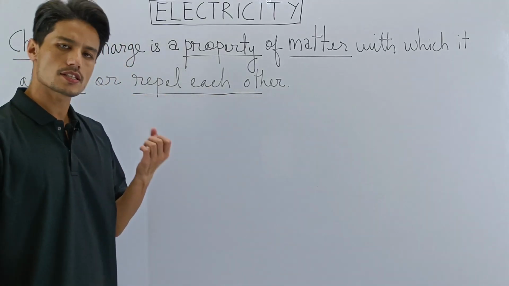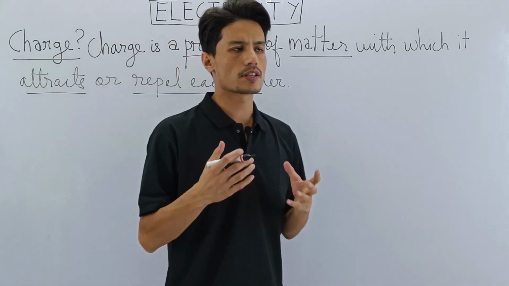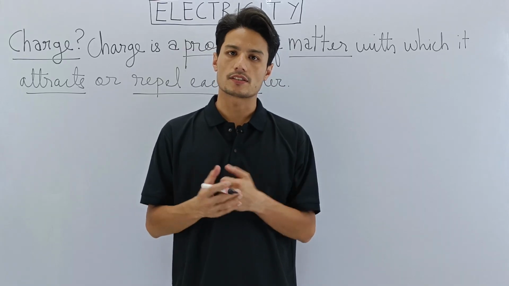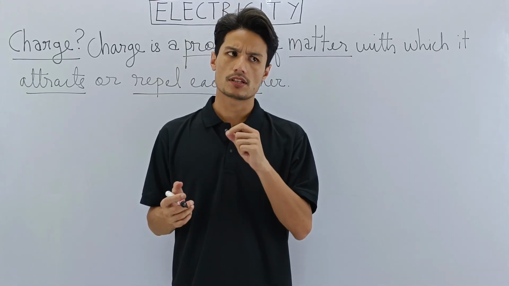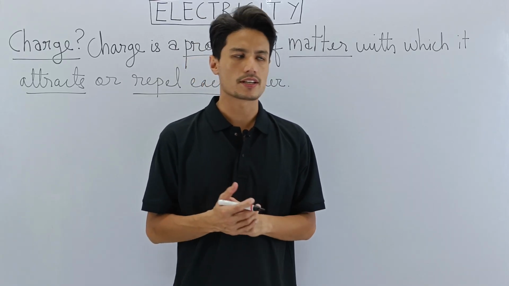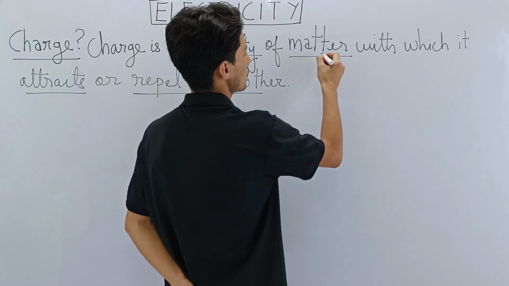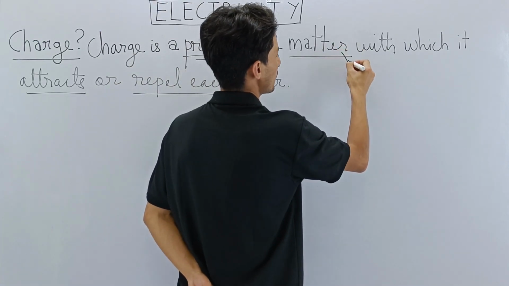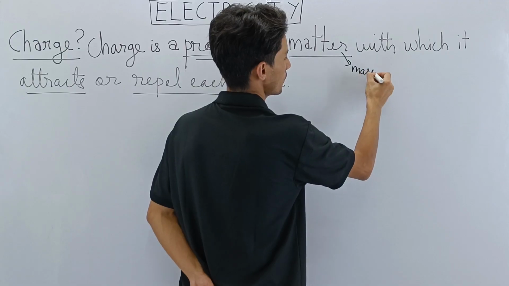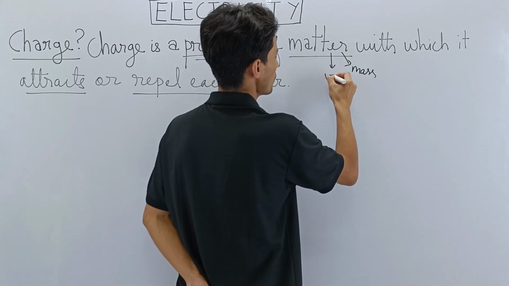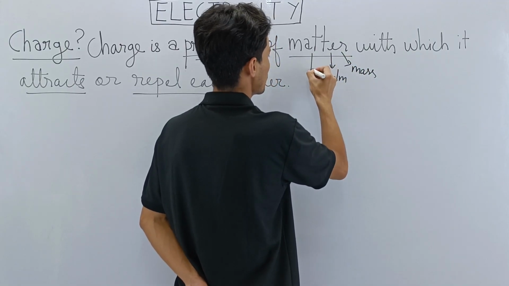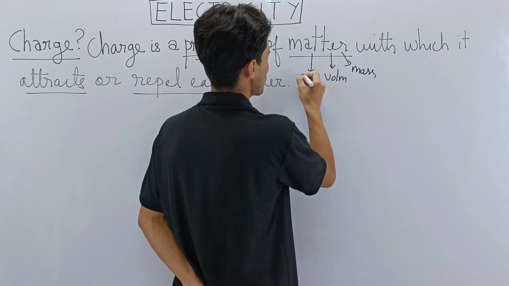In class 9 we have already learned about matter and the properties of matter, in chapter 1, matter in our surroundings. There you learned that matter has mass, matter has volume, matter occupies space.